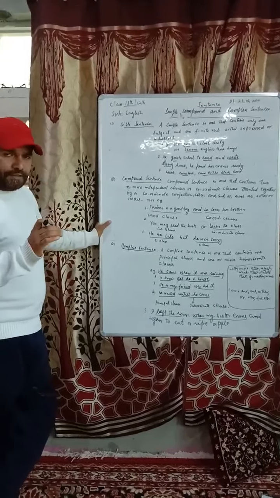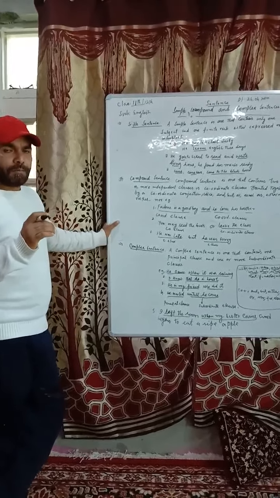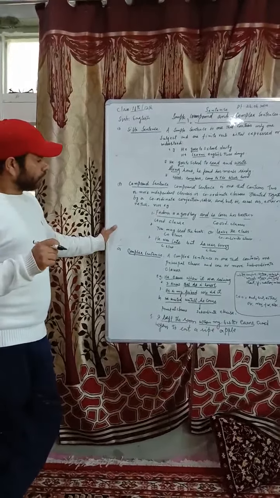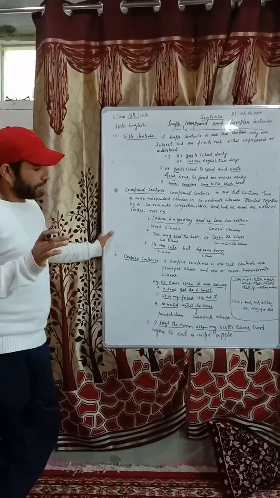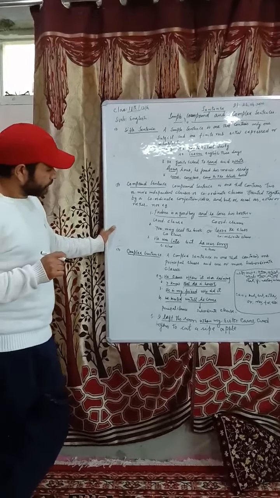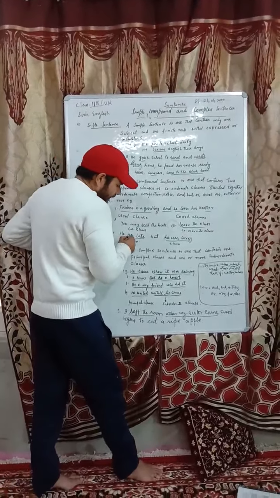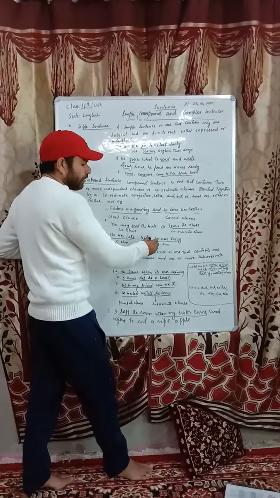Any sentence that is joined by a coordinate conjunction can be called a compound sentence.